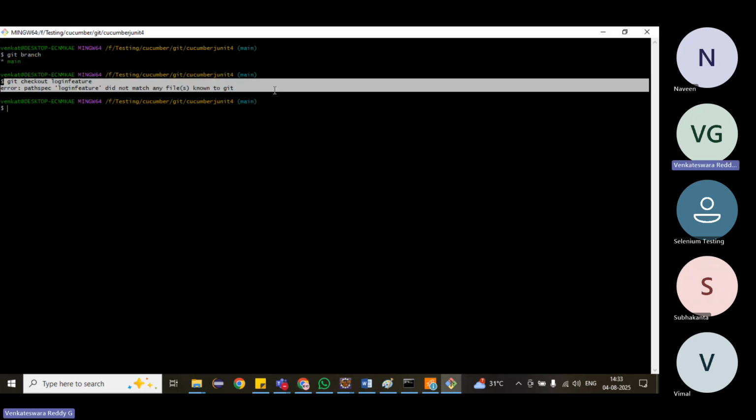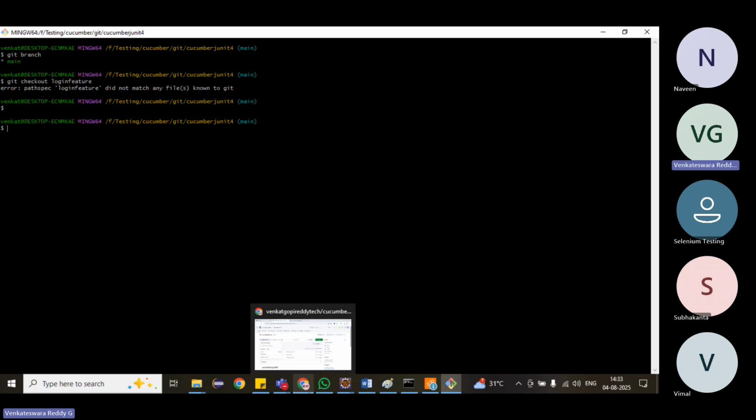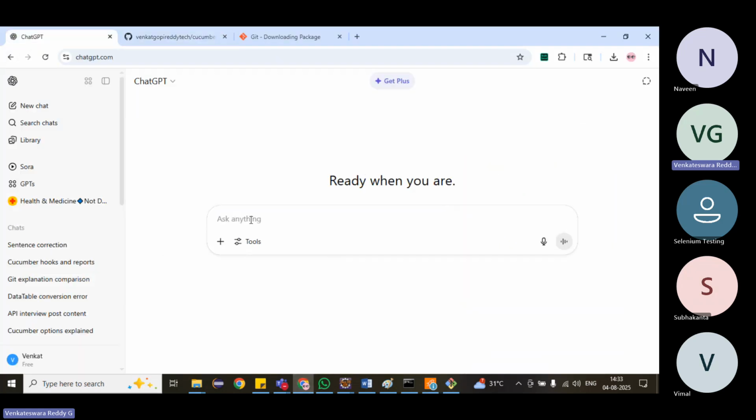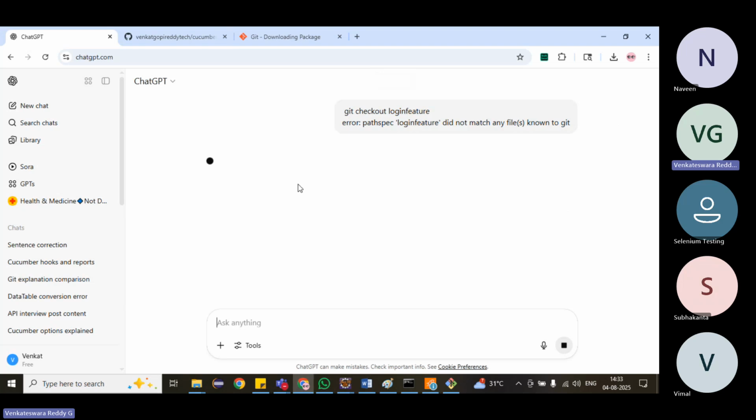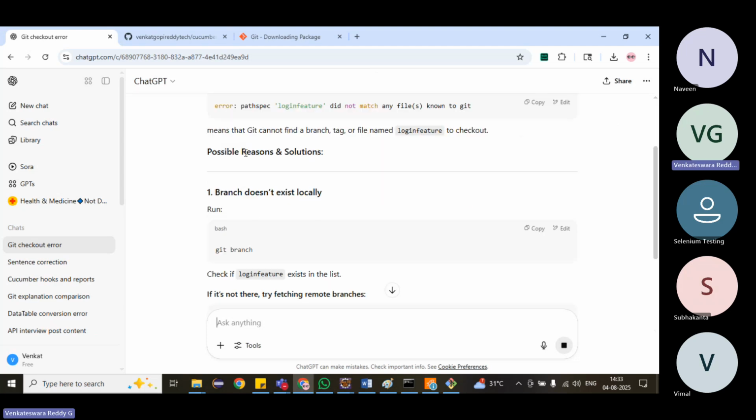Okay, let me check. We can just verify in ChatGPT. If you are unable to figure it out, just use ChatGPT regularly, so that we'll get some idea. It says Git cannot find the branch or file name, the branch does not exist locally.